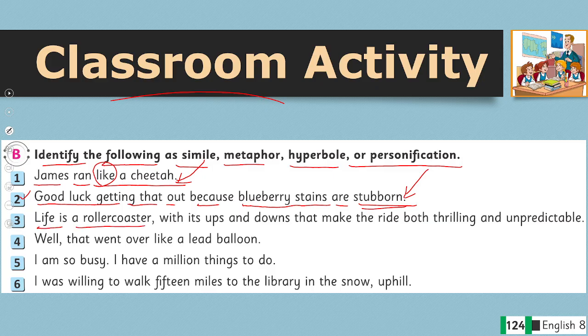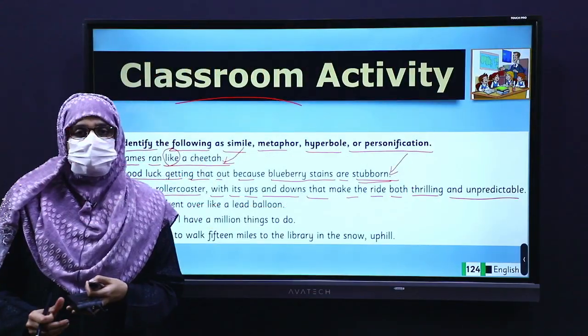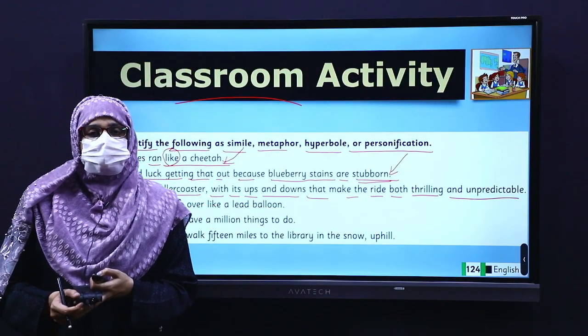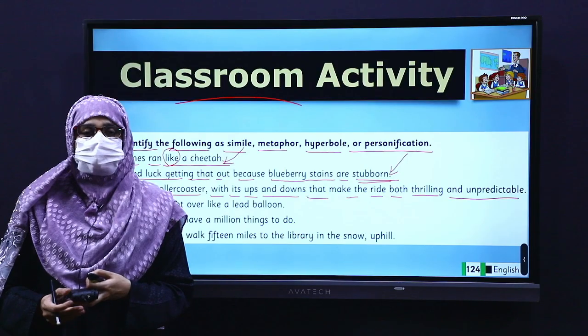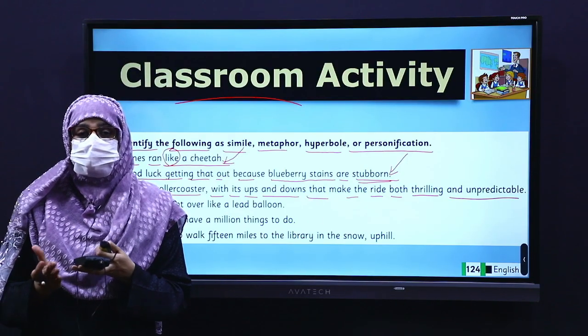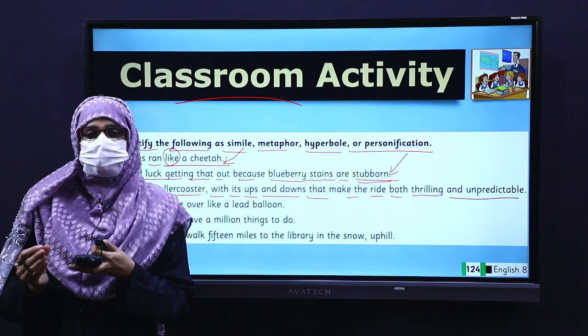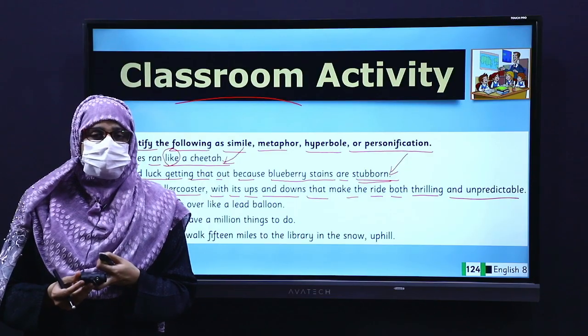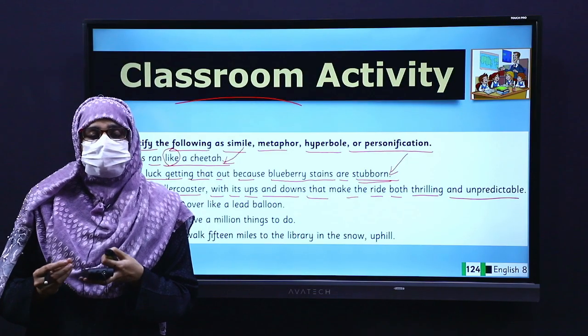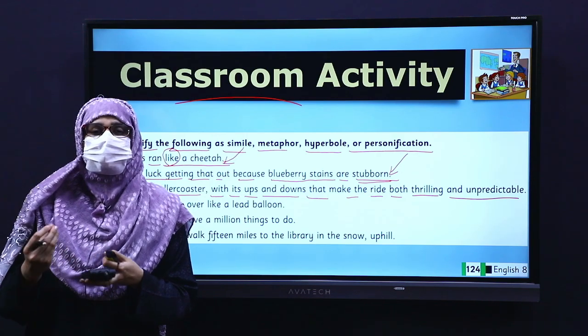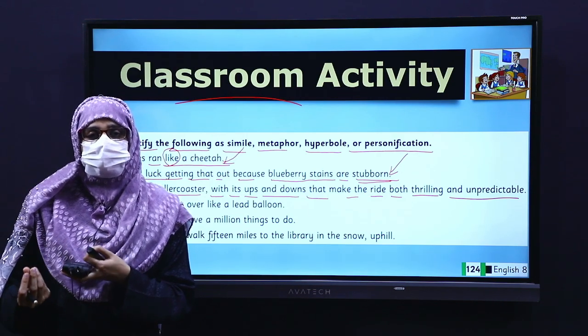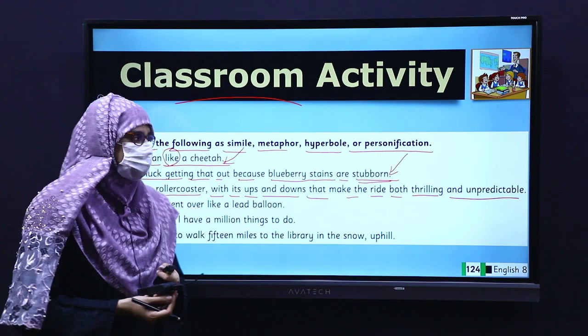Life is a roller coaster with its ups and downs that make the ride both thrilling and unpredictable. As you know, while using metaphors, we make direct comparison, whereas in similes, we use the words like or as to show comparison. Here, in this example, life is a roller coaster. We have directly compared life with a roller coaster. So, this is the example of metaphor.